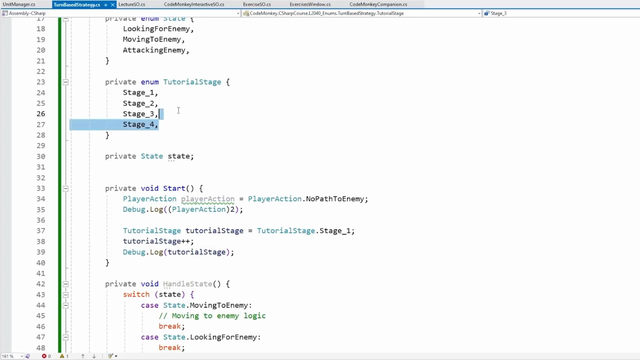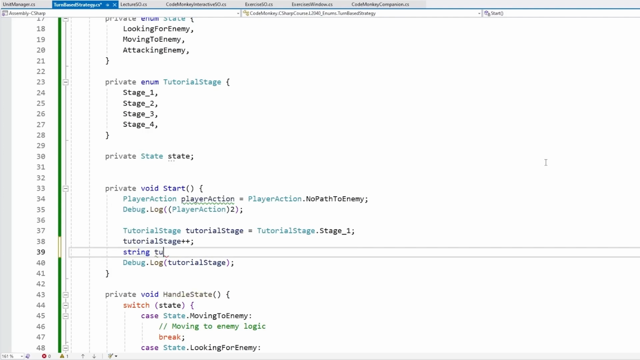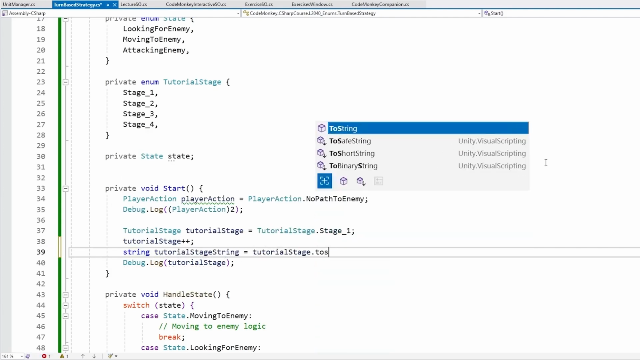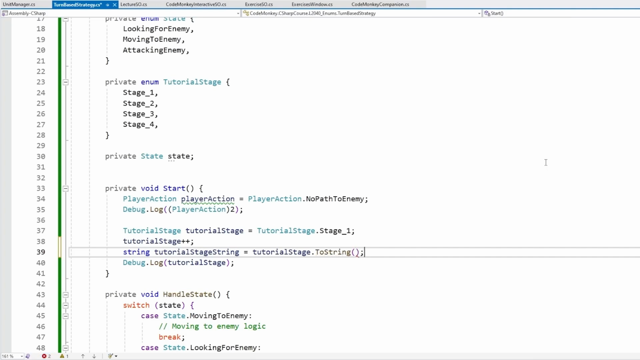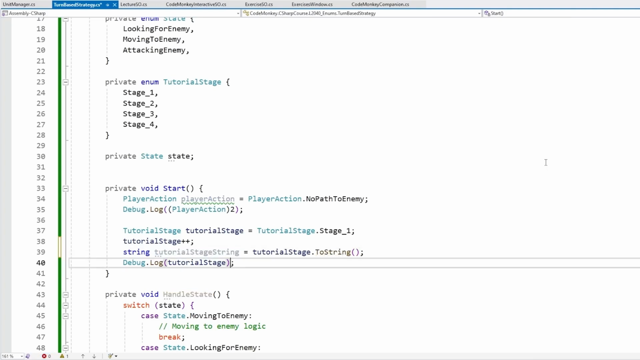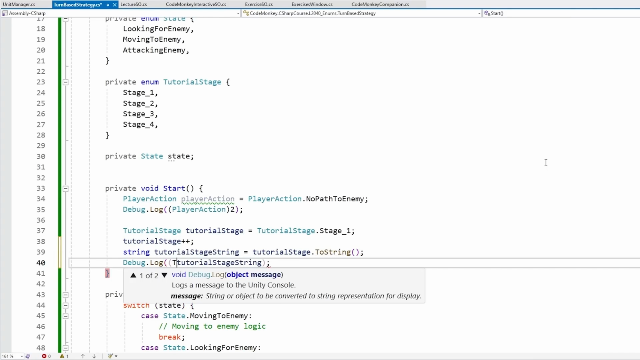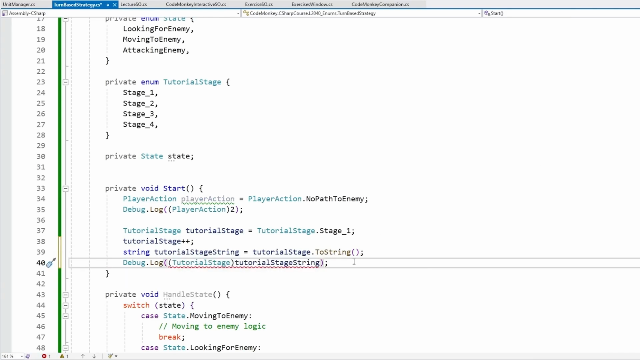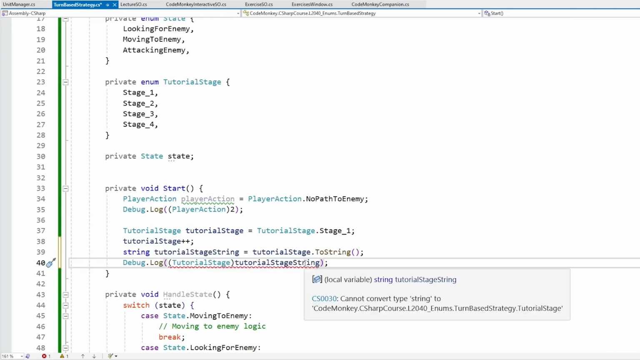Then we could simply compare against the last value in the tutorial stage in order to know if we've reached the end. Alternatively, you can also handle the conversion back and forth using strings. So for example, a string for the tutorial stage string. And here let's grab the tutorial stage and call the usual toString function. So this is going to convert onto a string. And now if we take this and try to cast it to tutorial stage, nope, this does not work. This is an error. We cannot automatically convert a string into our enum.